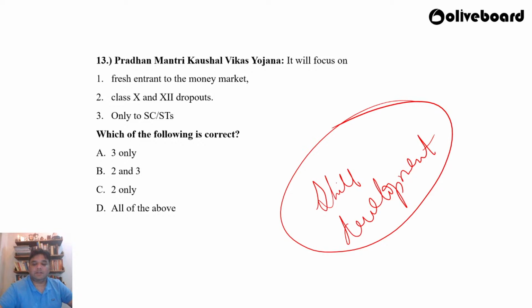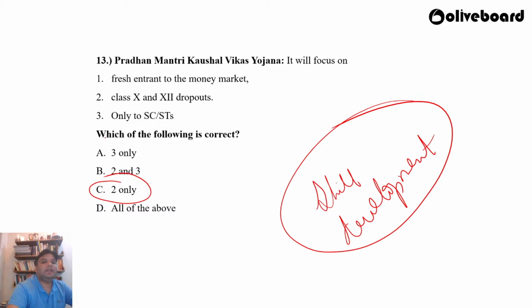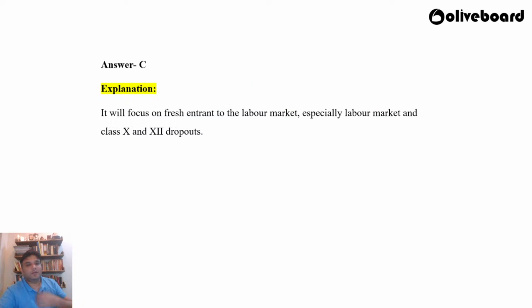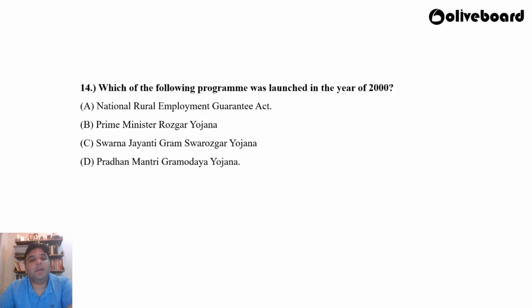The correct answer is C, 2 only, that is class 10th and 12th dropouts, right? So Sagar, you are absolutely correct. Dipanshu, you are absolutely correct. Aniket, Nilesh, you are absolutely correct, right? The Pradhan Mantri Kaushal Vikas Yojana will focus on the fresh entrants to the labor market and not the money market, and class 10th and 12th dropouts, right? So yes, Shubham and Soumya both are correct. The answer is C.